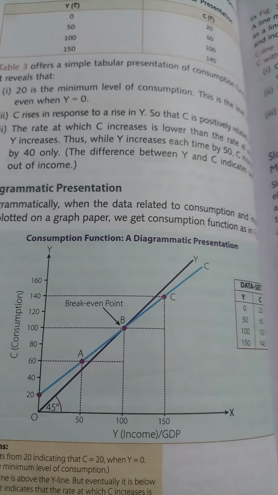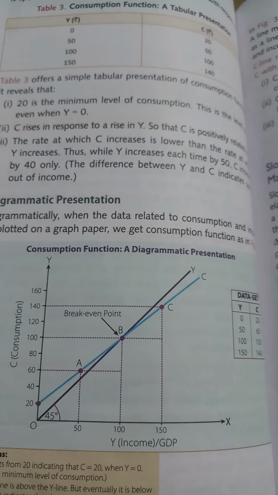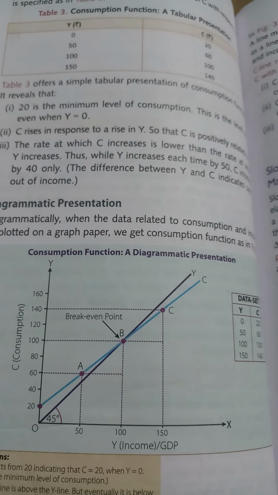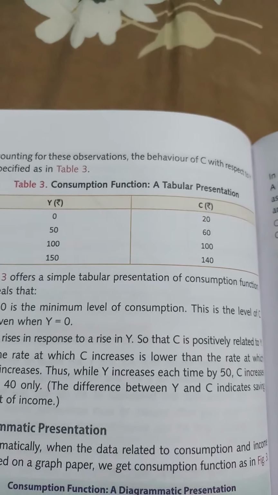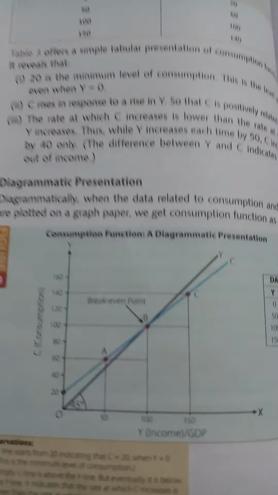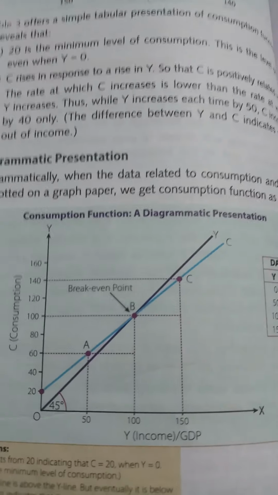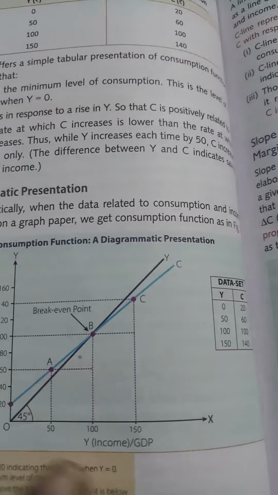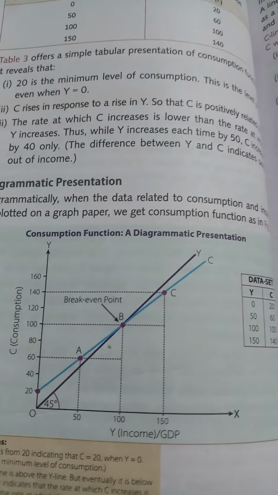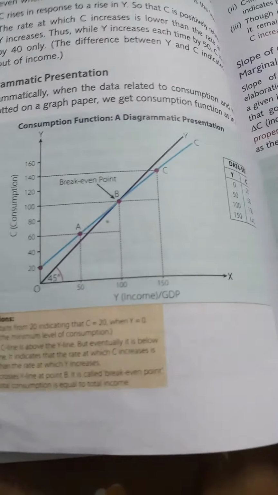The point where the income and consumption lines touch each other, that is point B, is called the break-even point. What is the break-even point? A situation where income is equal to consumption. In this table, you can see that income equals consumption at only one value, that is 100. So at this point B, you can see the income is 100, and you can see over here the consumption is also 100.